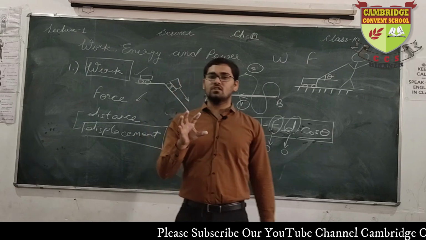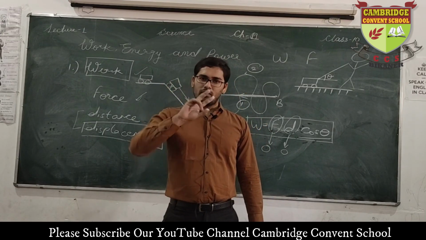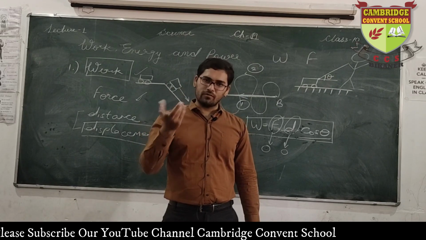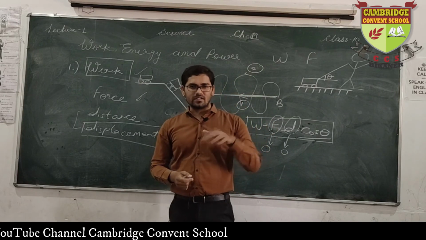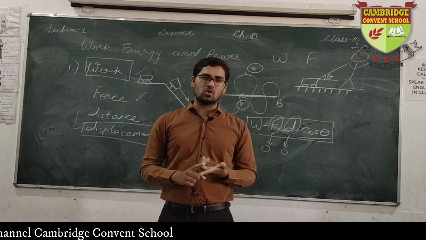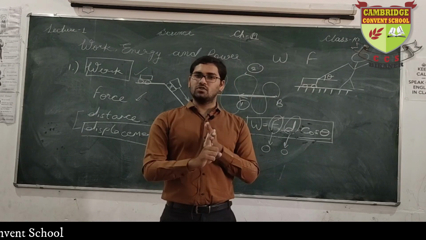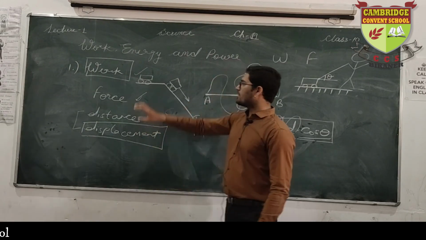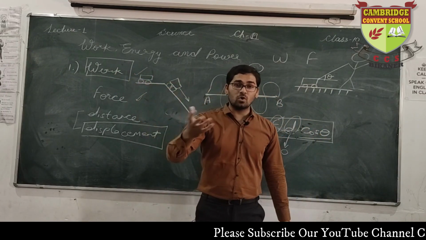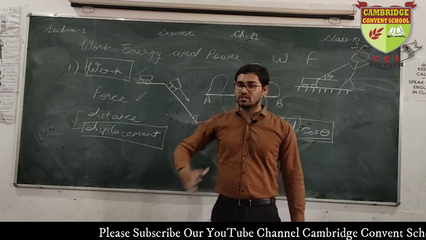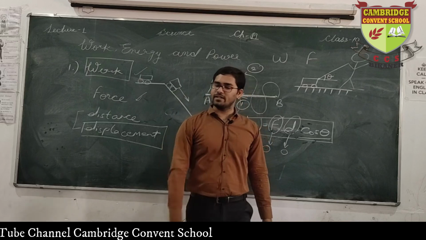So what is zero work? Either the force or the distance, any of them or maybe both of them are 0, then the work is 0. So these are three regular, daily life examples of types of work: positive work, negative work, and zero work. Clear? So this is a brief description about work. We shall study in detail. I will provide you notes as well, questions, exercises, lots of things. We shall study each of these topics in detail in later classes. Clear? Okay, thank you.